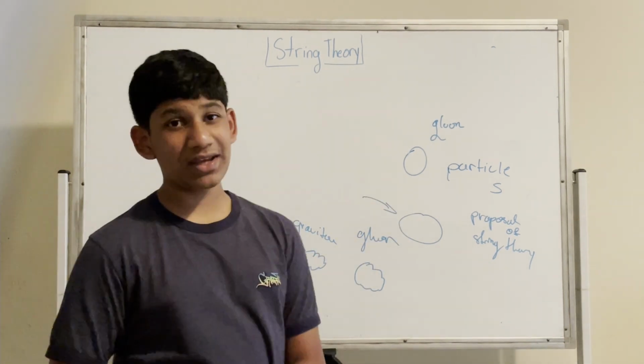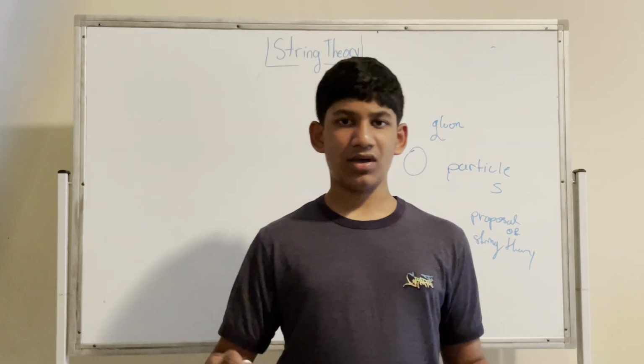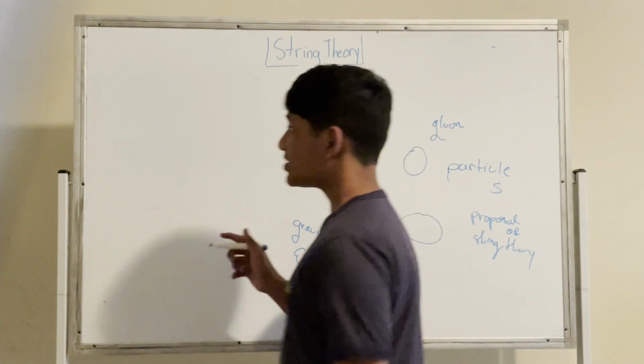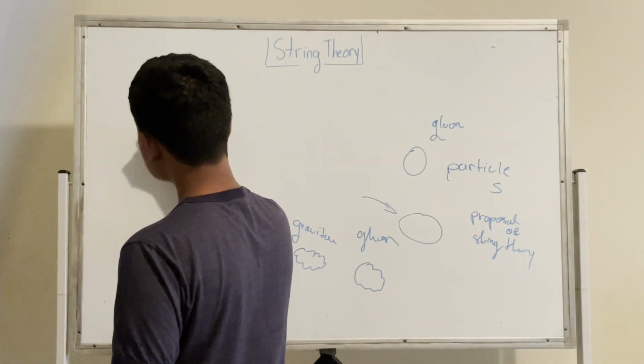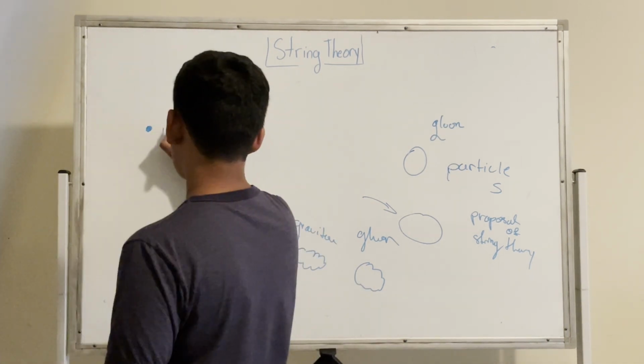But in some older versions of string theory, we have 26 dimensions. Now to get a feel for what 26 dimensions is, we have to start from the 0th dimension. Now the 0th dimension is a point. You can't move anywhere, it's a point. So we'll call this a point.